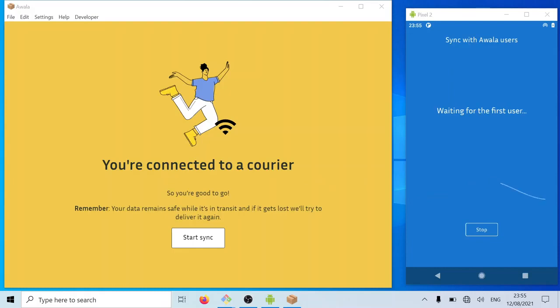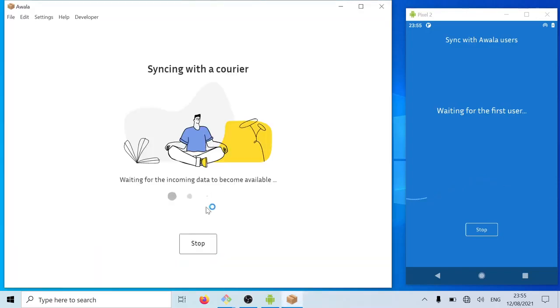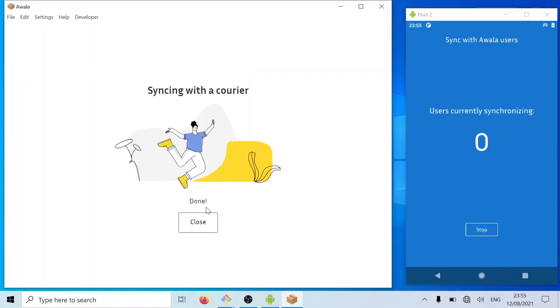And just like us, there may be other people at the same time connected to the same courier synchronizing data with them. So I'll go ahead and press that button. So now we just sent the data that we had buffered. We sent it to the courier, and we are now collecting the data that is coming from the internet.